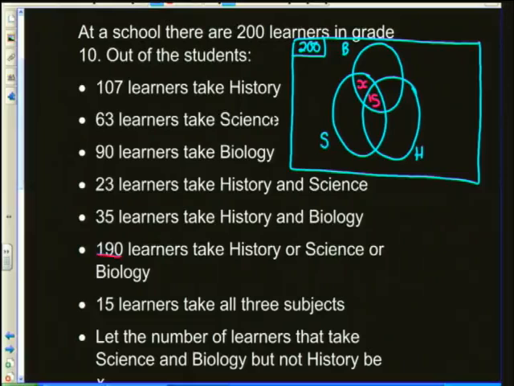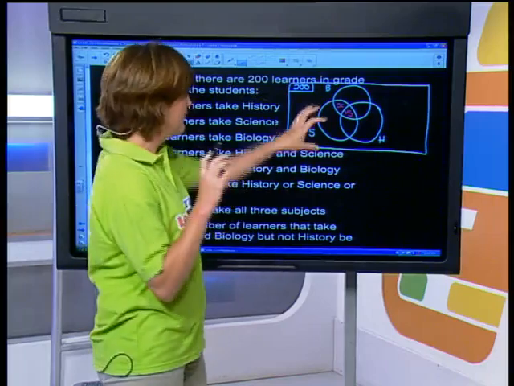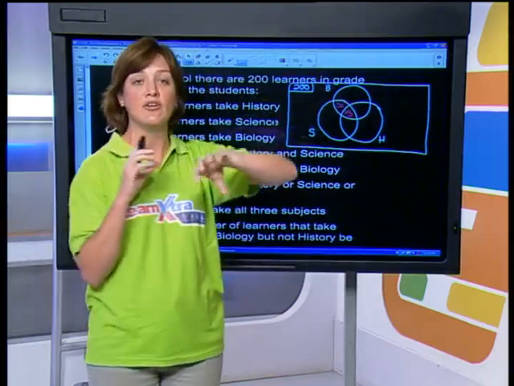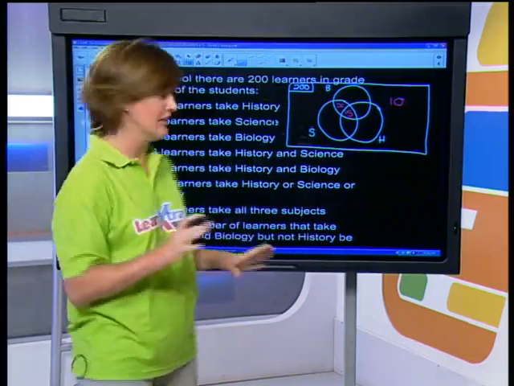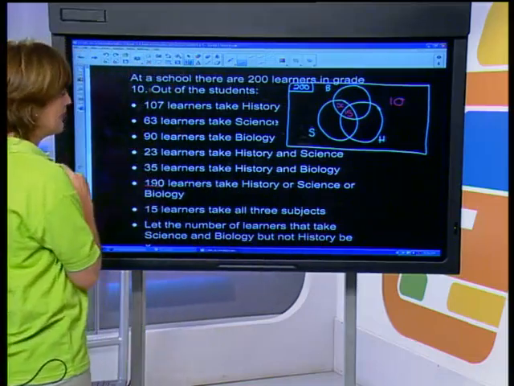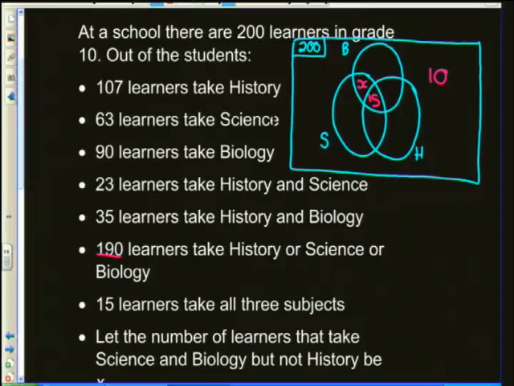190 learners take history or science or biology. Well, that's a bit tricky to work with right now, because 190 would represent all 3 circles. But what that is telling you is that if 190 took all 3, there are 10 people sitting outside who didn't do any of those. 35 learners take biology and history. So biology and history is this overlap over here, of which we already have 15 sitting inside there. So therefore, we're going to have 20 in that space.